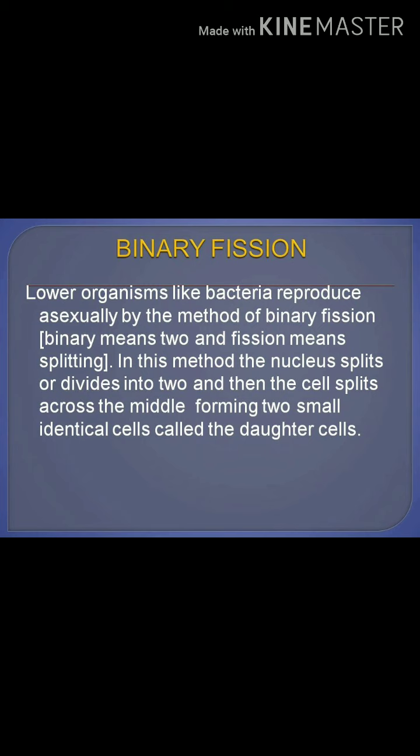Here in the bacterial body, first the nucleus becomes elongated and divides into two nuclei. After division of the nucleus, the cell starts to divide in the center, and finally the cell divides into two. In those two cells we can also see the nucleus. Those two cells we call daughter cells. That means from a single body we get two new cells.